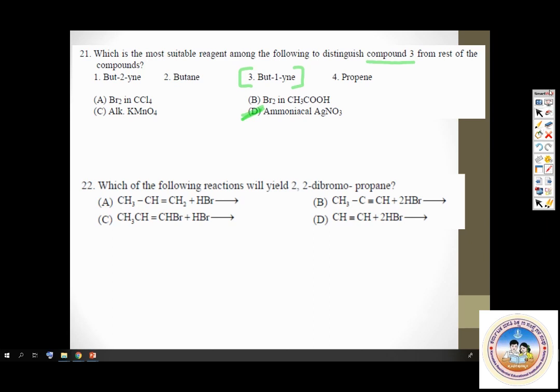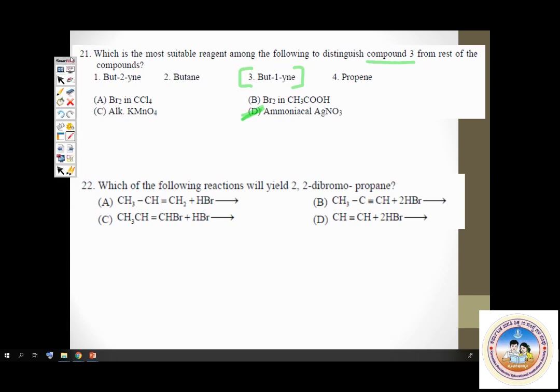I already said this, remember? Butyne is CH3, CH2, C triple bond CH. This is butyne. Please see here in butyne, a hydrogen atom is attached to an sp hybridized carbon atom. See, these are sp hybridized carbon atoms. The ones which I am indicating in red are sp hybridized carbon atoms, and you have a hydrogen attached to an sp hybridized carbon atom.